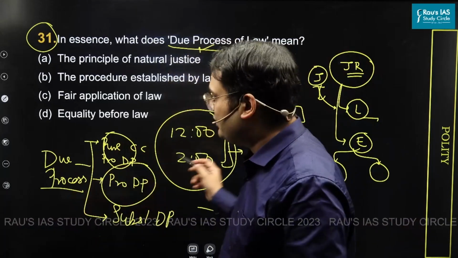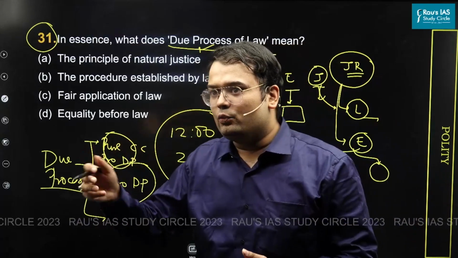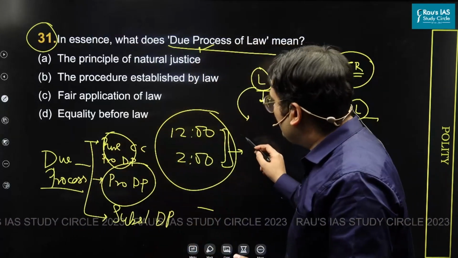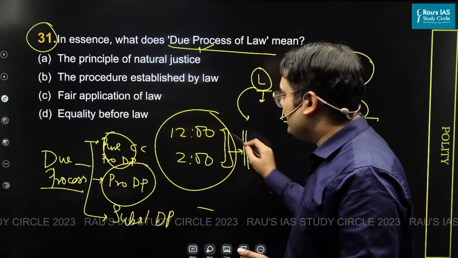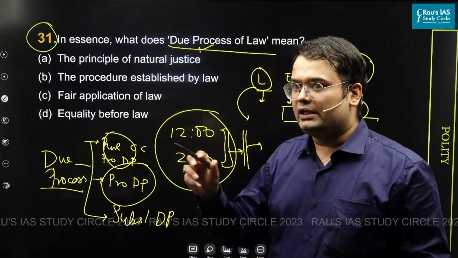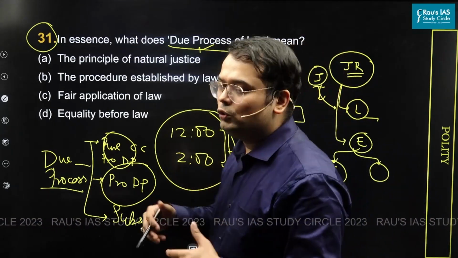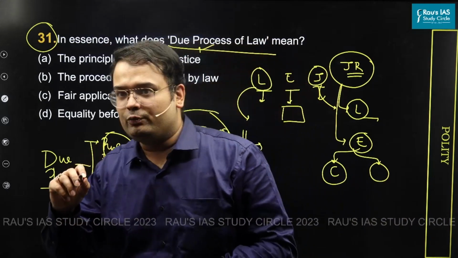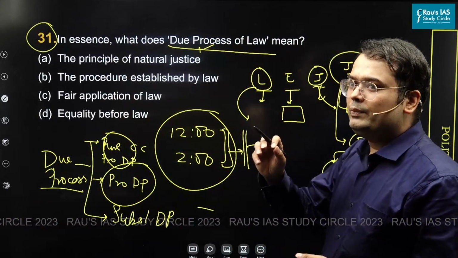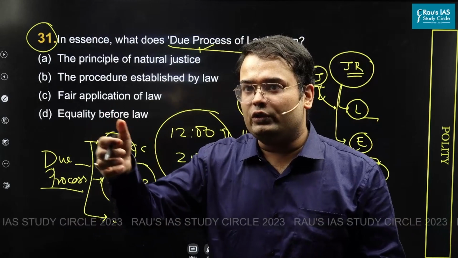Fine, this is something that we call the substance of the law. But what if you are also adding to it? Let's say there is Mr. X. Mr. X was found to be drinking an aerated drink in this period. The idea is that Mr. X will need to be arrested. But in the law, you have included that Mr. X, you will not be given a right to attorney. That is, you cannot consult a lawyer who is going to defend you.